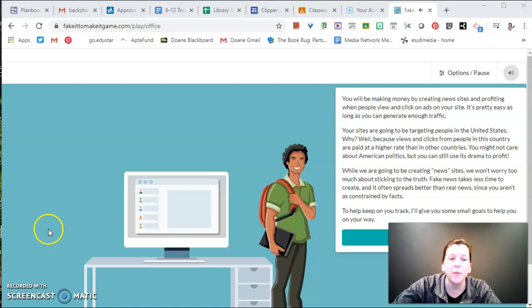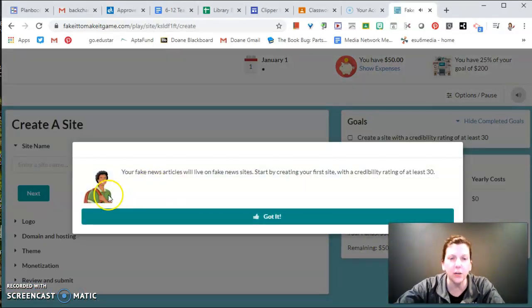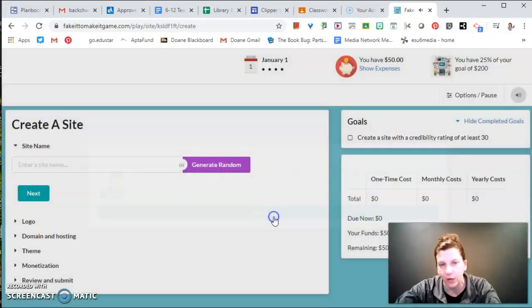Now here you're going to make sure that you read the directions. Basically, you're creating a news site by getting people to click on your advertisements to generate traffic. Now, the sites that you're going to be creating are totally fake, so we just want to get people to click them. So, let's start. Your fake news articles will live on these fake sites. So, you first got to create your first site, and you got to have a credibility rating of at least 30 to get people to even create your site.